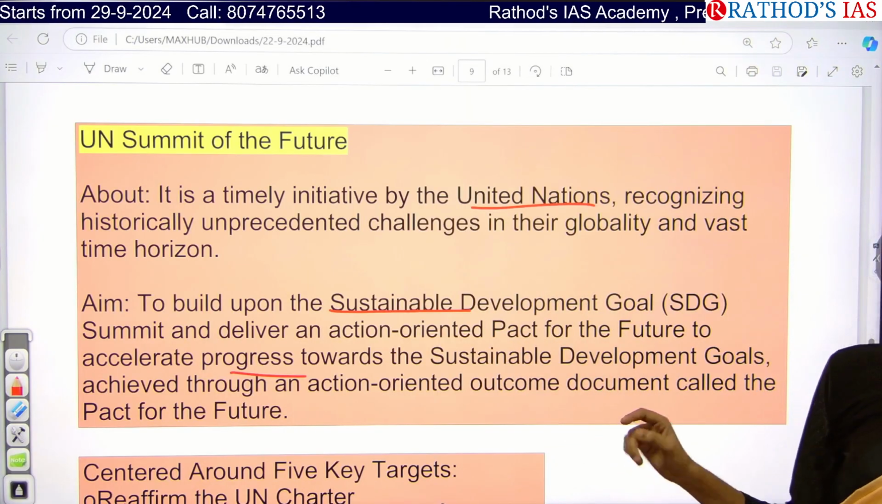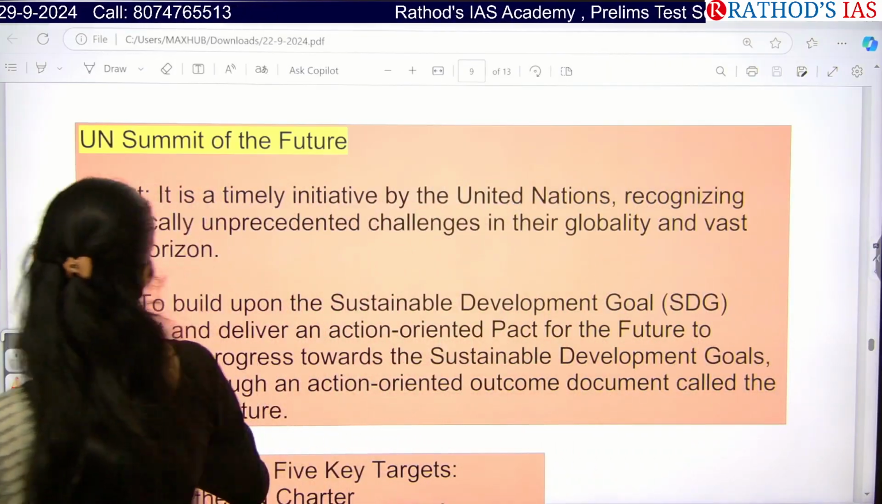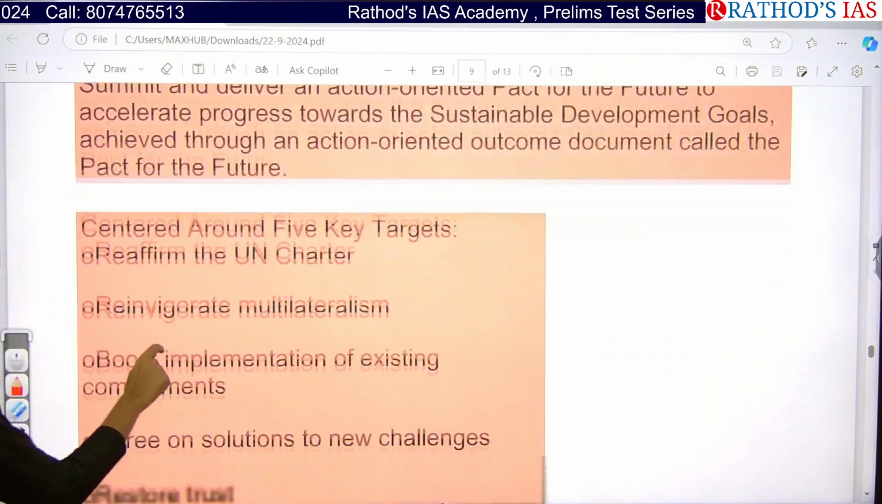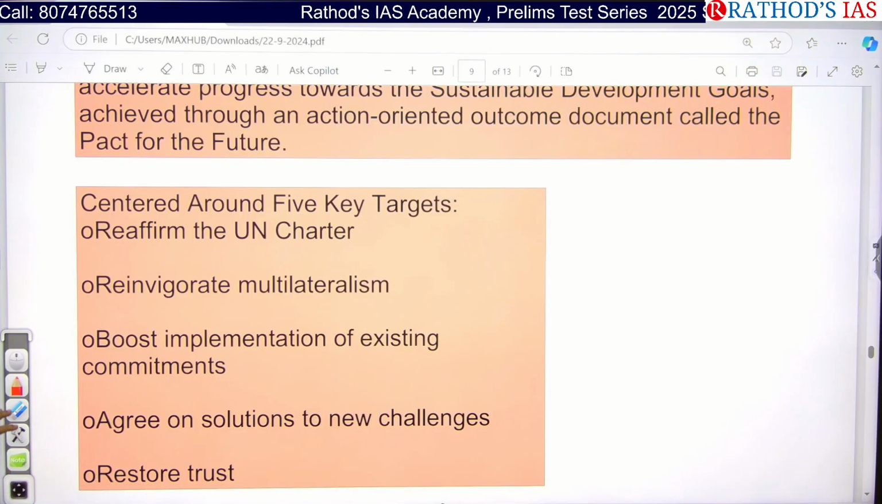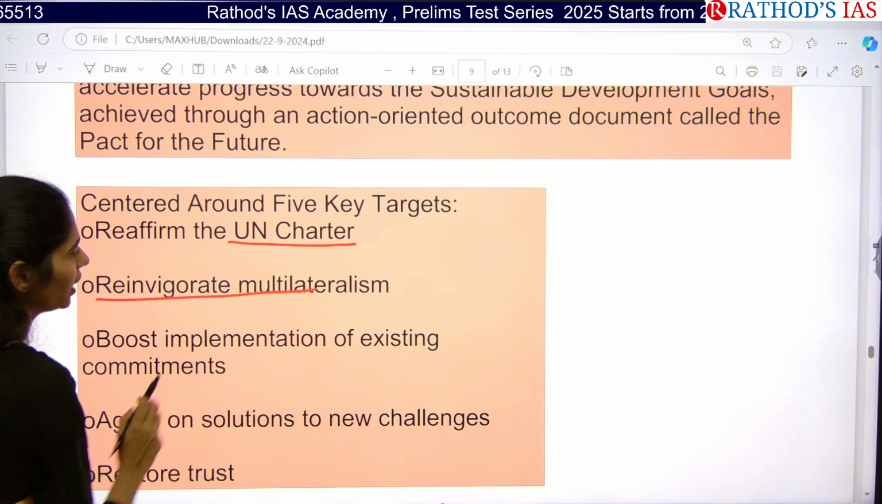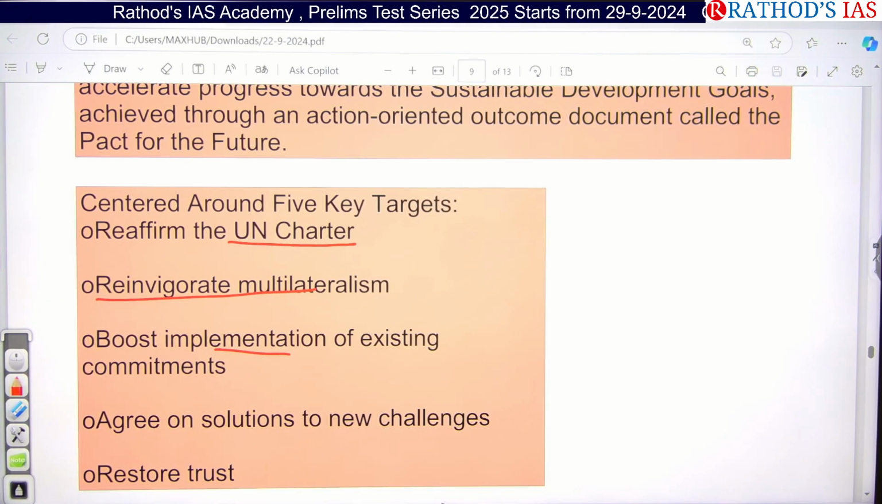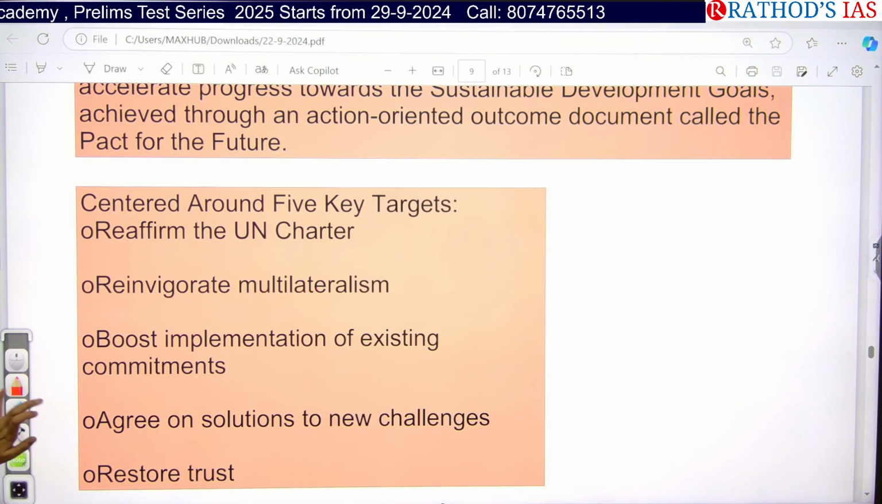There is no choice. And next, this United Nations Summit of the Future is focusing on 5 key things. First is reaffirming the UN Charter and re-inaugurating multilateralism. They are focusing on existing commitments, on how we have to come up with solutions for new challenges, and on how we have to improve trust. So they are focusing on these 5 things.